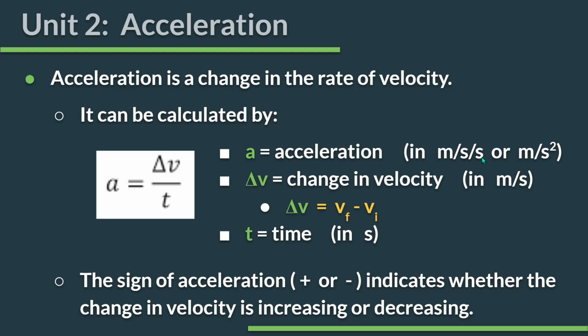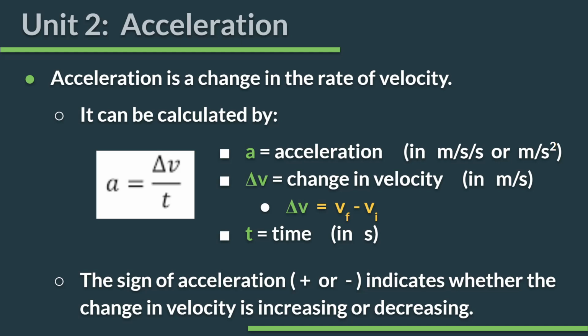Here is the equation. We already have the definition. Acceleration is the change in rate of velocity. It can be calculated by the formula A equals delta V over T. In that equation, A is acceleration, and the units that we use for acceleration are meters per second, which can also be written as meters per second squared.